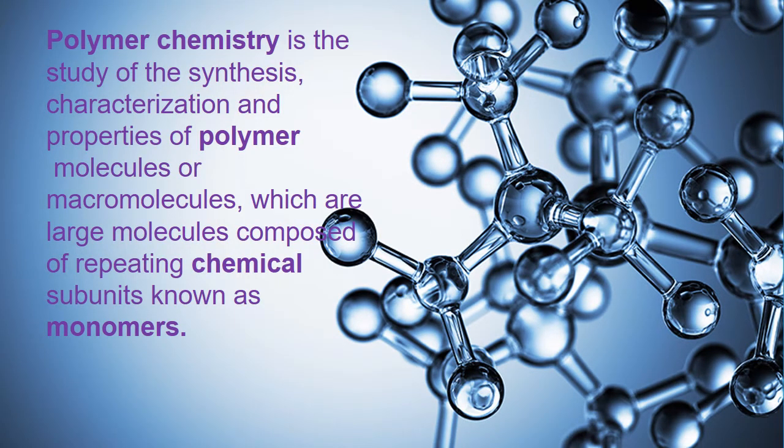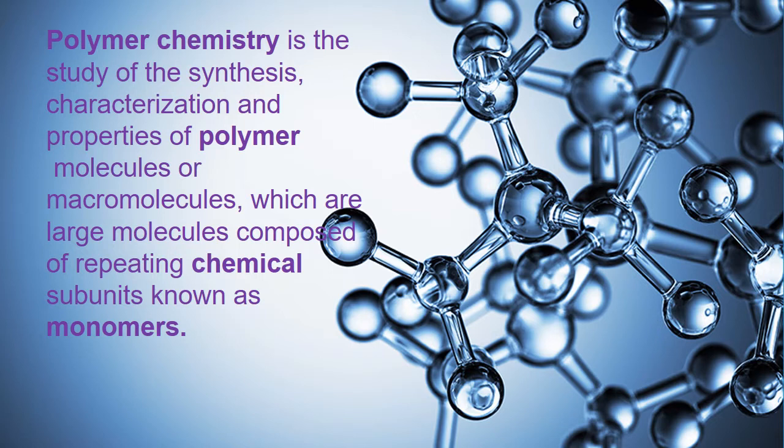Polymer chemistry is the study of the synthesis, characterization and properties of polymer molecules or macromolecules, which are large molecules composed of repeating chemical subunits known as monomers. So what actually is polymer chemistry? Basically it deals with the monomers, their chemical properties, chemical reactions and characteristics, which combine together and form a macromolecule known as polymers. And that makes our life easy.